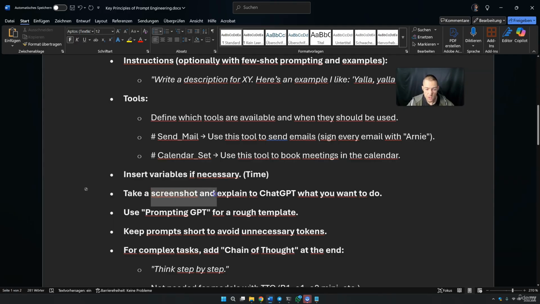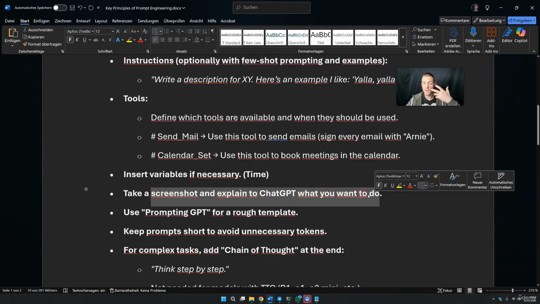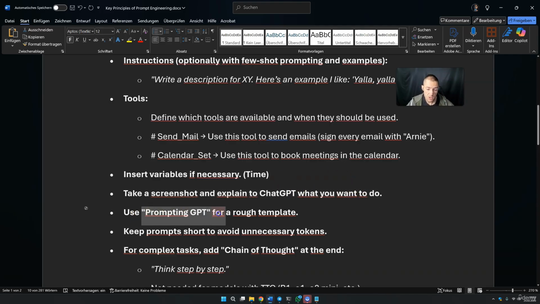Then take a screenshot and explain to ChatGPT what you want to do. You can also simply make screenshots of your applications. Don't worry, I will show you in this video how to do that. Then you can use my prompting GPT for a rough template. I will also show you how we built this prompting GPT.